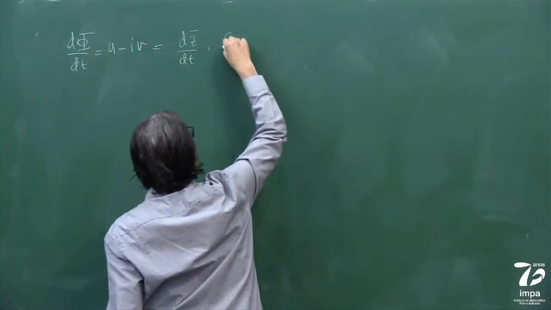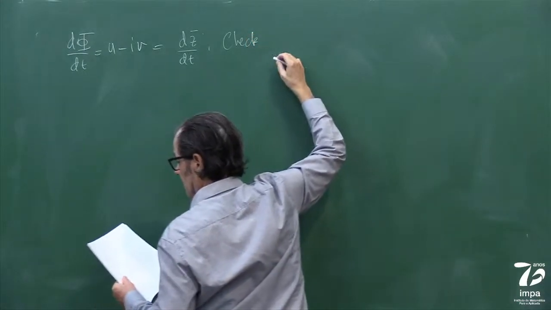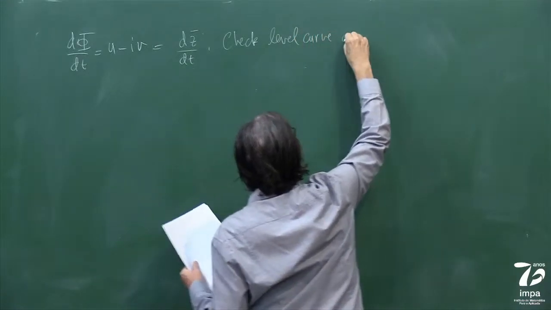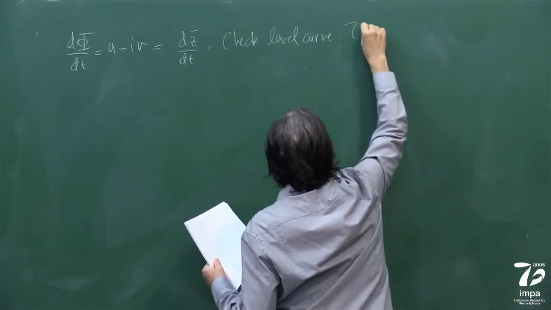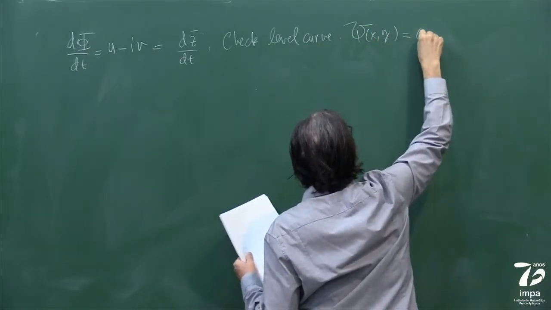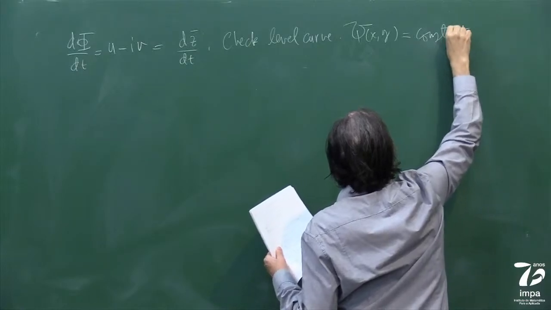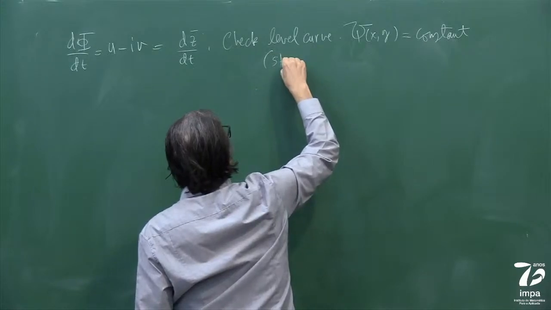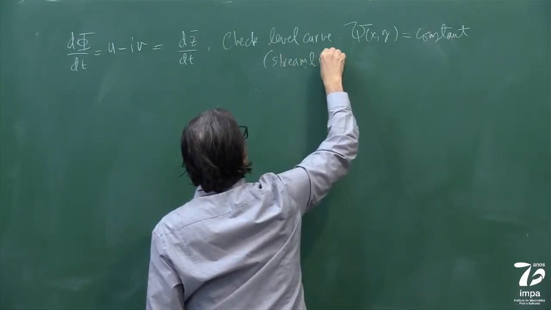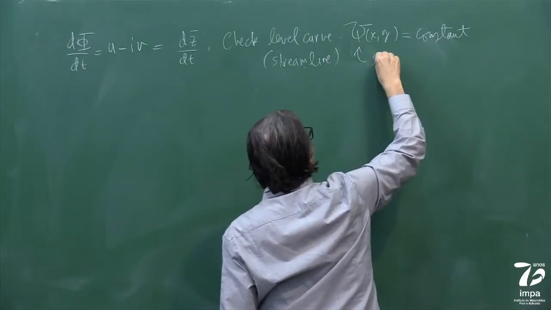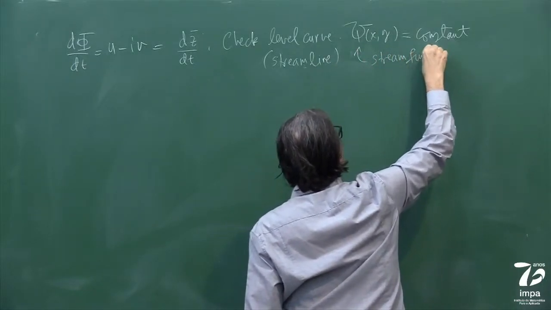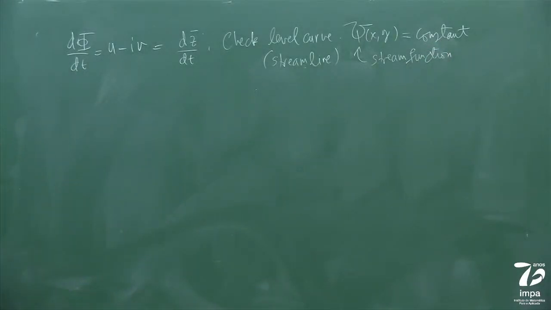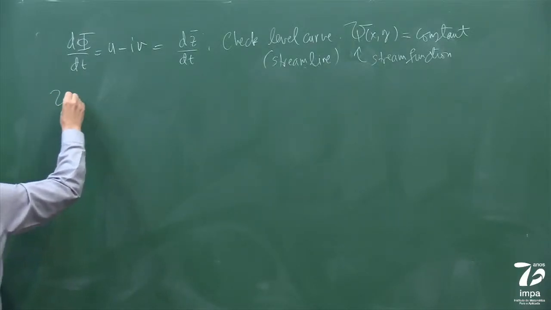So now, check level curve, and which is called a streamline, and therefore this is called a stream function. So if I can parameterize it, let's put it like this.